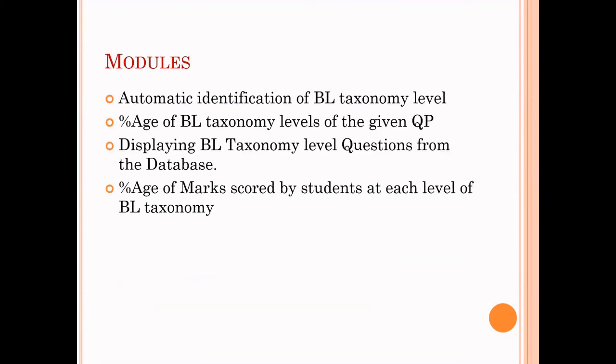Modules. This project is divided into 4 modules mainly. First, automatic identification of Bloom's taxonomy level. By identifying the keywords given in the question, it identifies which category the question falls under. Second, percentage of Bloom's taxonomy levels in the given question paper. From the whole question paper, it will categorize and show how much percentage of questions is covered.